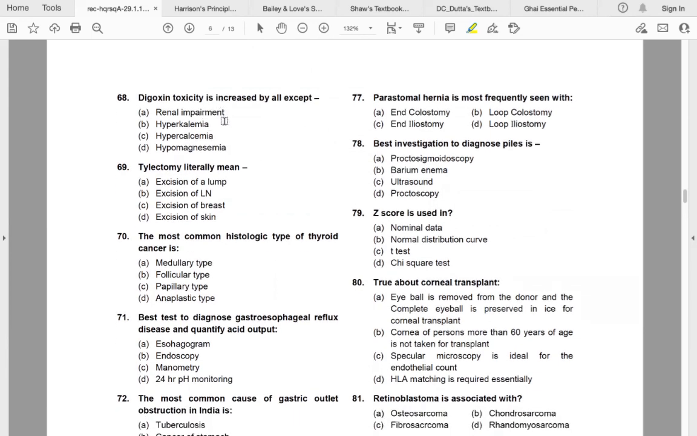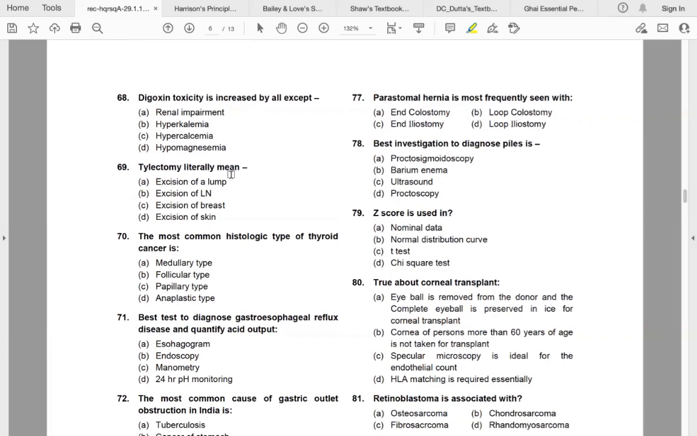So previously we had a question regarding digoxin toxicity. So the answer probably, digoxin toxicity is probably increased by hypokalemia because of the sodium potassium ATPase binding channel. But previously they have given the answer as hyperkalemia, and now again, increased by all except, they are giving hyperkalemia. So please do check these two questions.